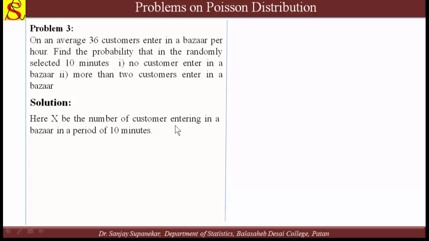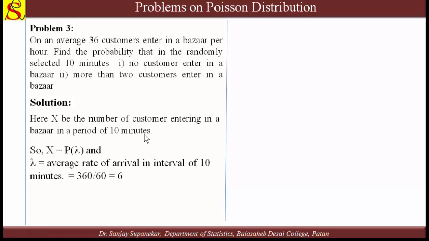x is the number of customers entering the bazaar in a period of 10 minutes, and therefore we take x following the Poisson distribution, because this is a constant rate. X follows Poisson with parameter lambda, and lambda is the average rate of arrival in an interval of 10 minutes.